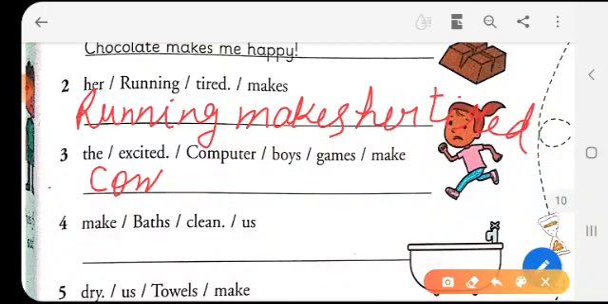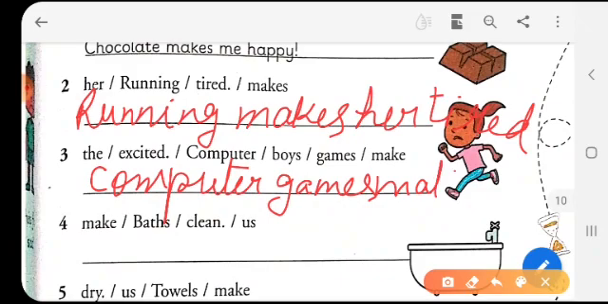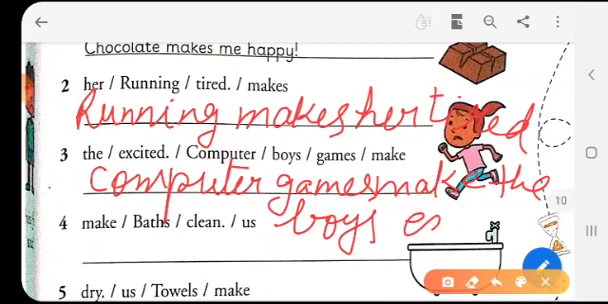Computer games make the boys excited. Isn't it fun, children? Okay.